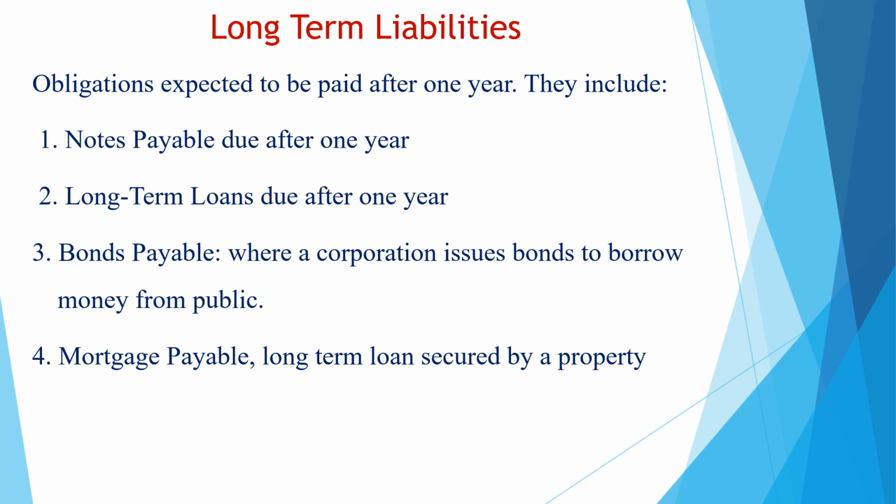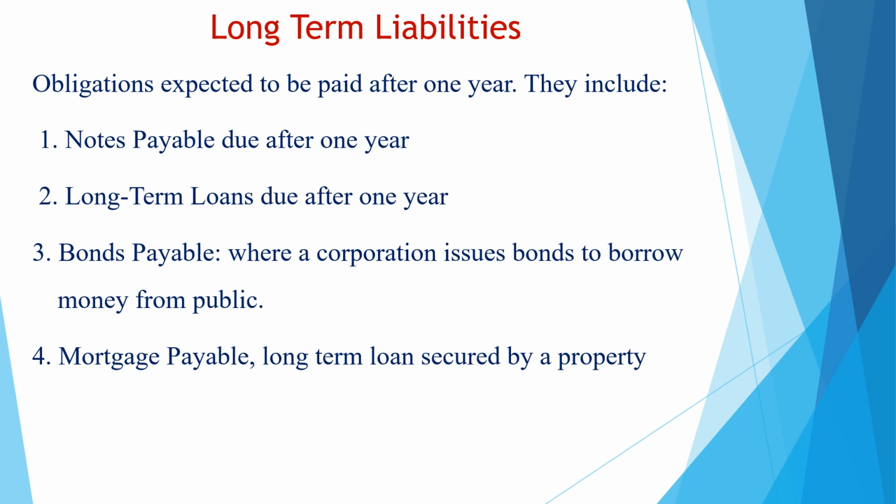Example on bonds payable, the Eurobonds. The Eurobonds issued by the Lebanese government are a kind of bonds payable. The Lebanese government did issue these bonds in the past because they needed cash. And today is the due date, the due date to pay the amount borrowed as bonds payable and the interest due as well.